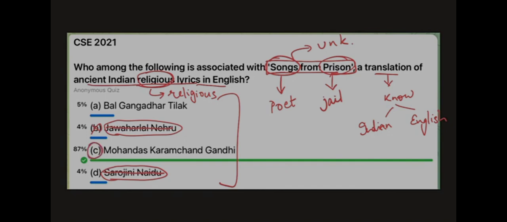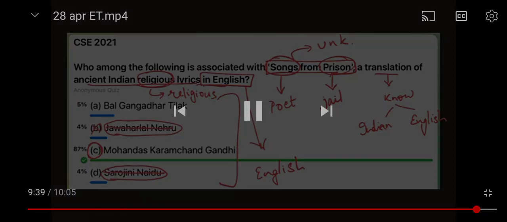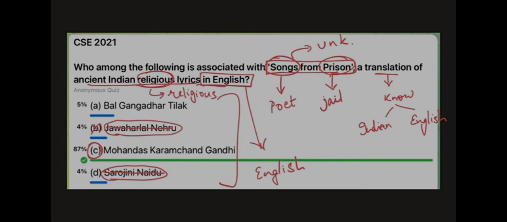This is one way. The other way is, one more thing we can do. It is a translation in English. That means it is a book written for English-speaking audience, right? It could be Indians, it could be Britishers also. Not just in India, this book will be sold. Maybe in Britain also it is sold. And if it is an English-speaking audience, will this audience prefer to read an extremist or a moderate? Most likely a moderate, right? And between Gandhi and Tilak, Gandhi was moderate. So from that angle also, C has to be the more likely answer. So that will be all in today's video.